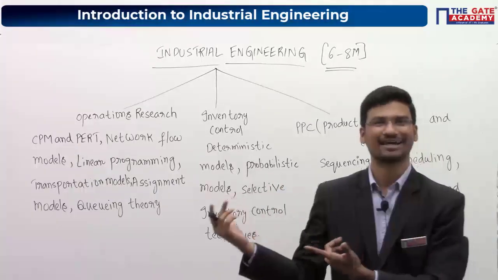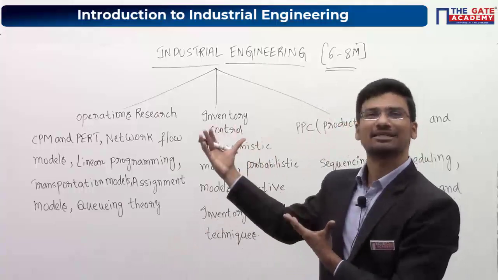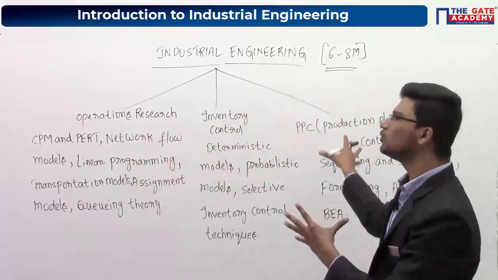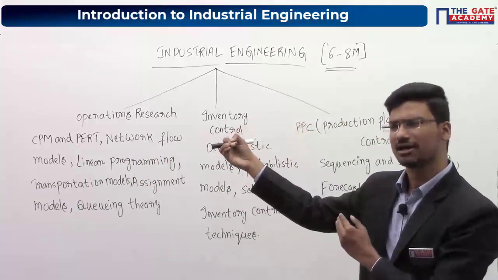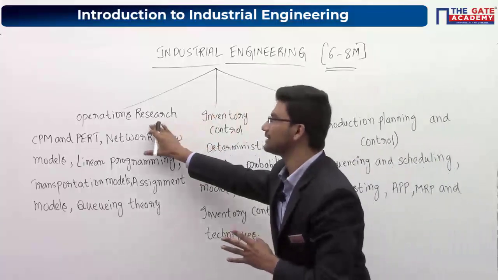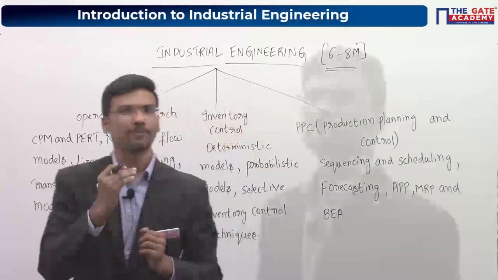One purpose is to crack the GATE examination, but what is the use of this subject in industries? How can we apply the tools and techniques we are going to study in industries? All these things we'll discuss now, and then we'll start with the operations research part. Please copy this and let me know if you are done.